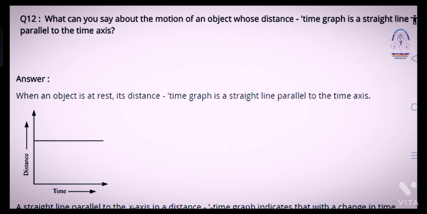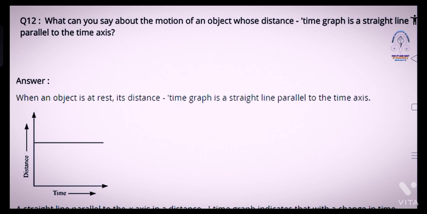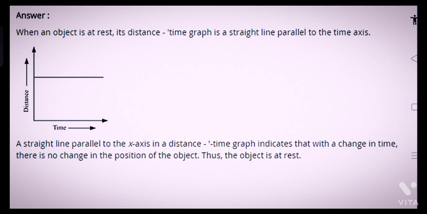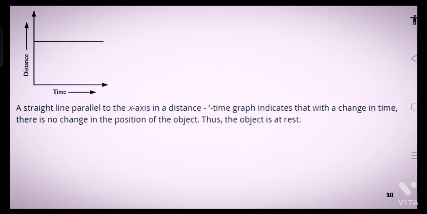Question number 12. What can you say about the motion of an object whose distance time graph is a straight line parallel to the time axis? Answer. When an object is at rest, its distance time graph is a straight line parallel to the time axis. A straight line parallel to the x-axis in a distance time graph indicates that with a change in time, there is no change in the position of the object. Thus, the object is at rest.